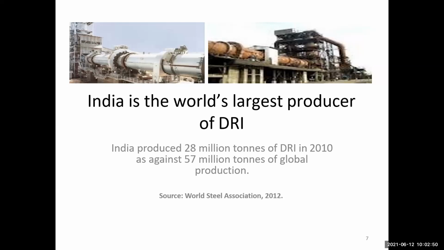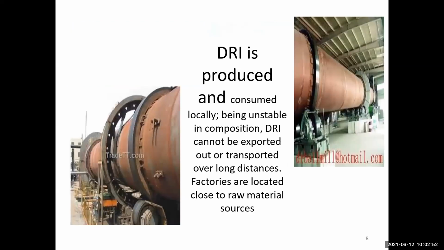In most countries, DRI is produced and consumed locally, being unstable in composition. The DRI cannot be exported or transported over long distances. The factories are located close to raw material sources. You have already seen that all types of industry are situated nearest to the raw material location.